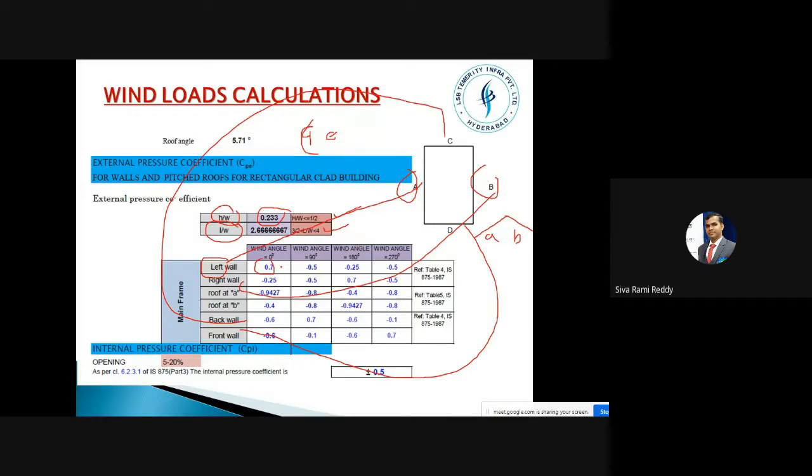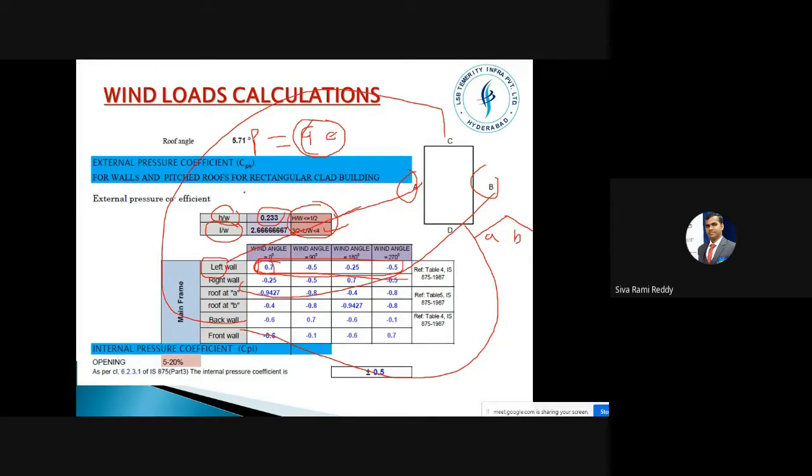Now once we get this, based on this I'll go to the table, and from the table we'll get these factors, the CPE values. CPE is the only parameter that we have not yet discussed. Once we get this parameter, now I can get the pressure, now I can get the force, and apply it on individual components.